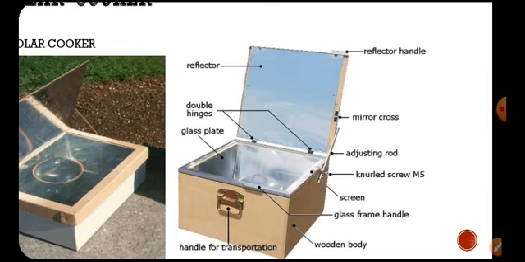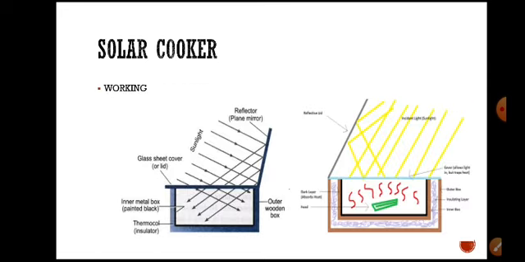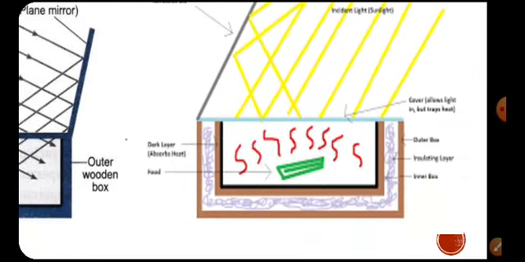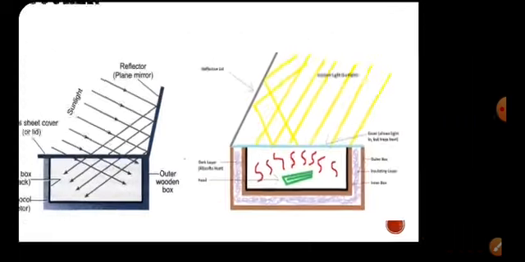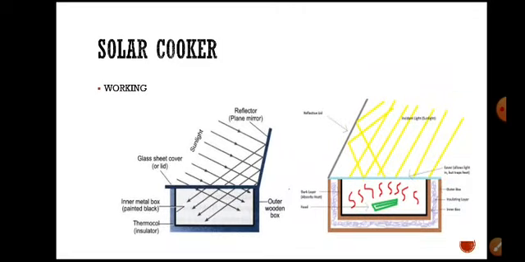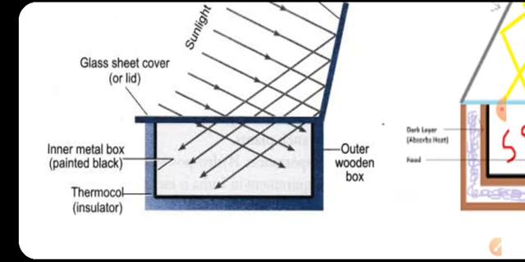When you want to cook any food, take that particular material, rice or dal or anything, in a bowl and put it inside the main body, right? See, this is the insulator, thermocol, wooden body.